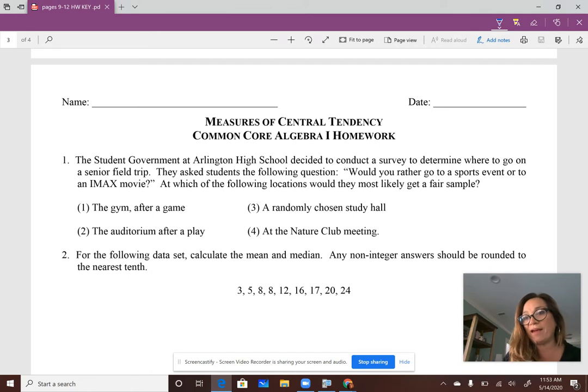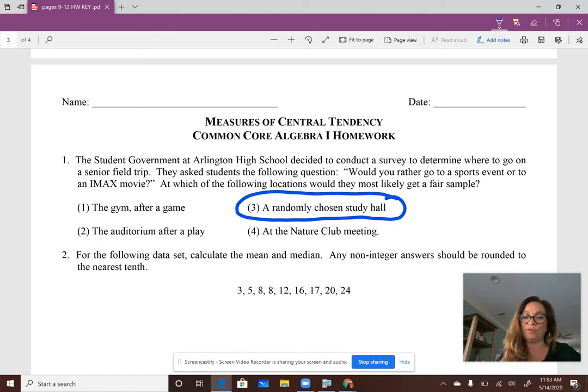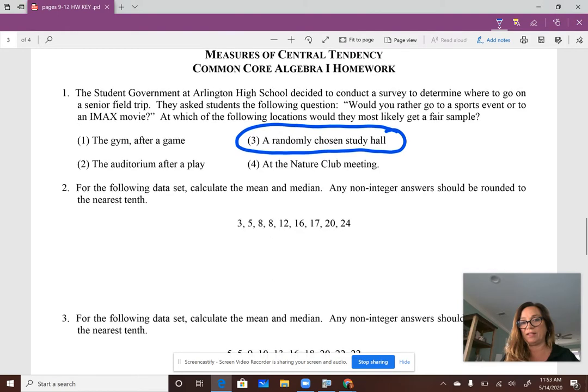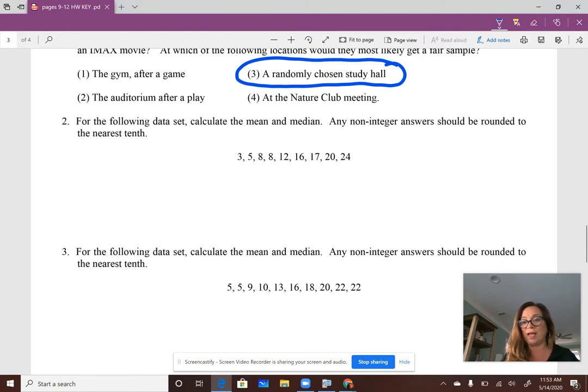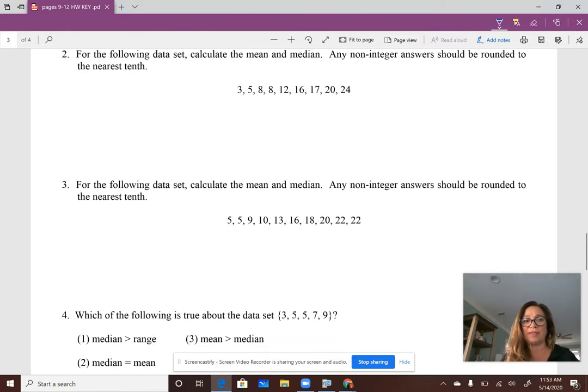So study hall, everybody loves study hall. Just kidding. It's a random place. You get all different types of people. So we would choose study hall. And the nature club meeting basically has the same idea. That would be somebody that perhaps wants to go to an IMAX movie about nature or something.